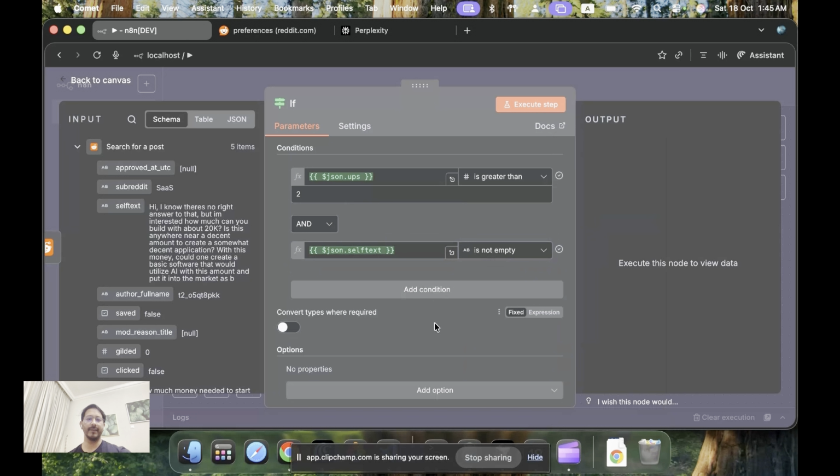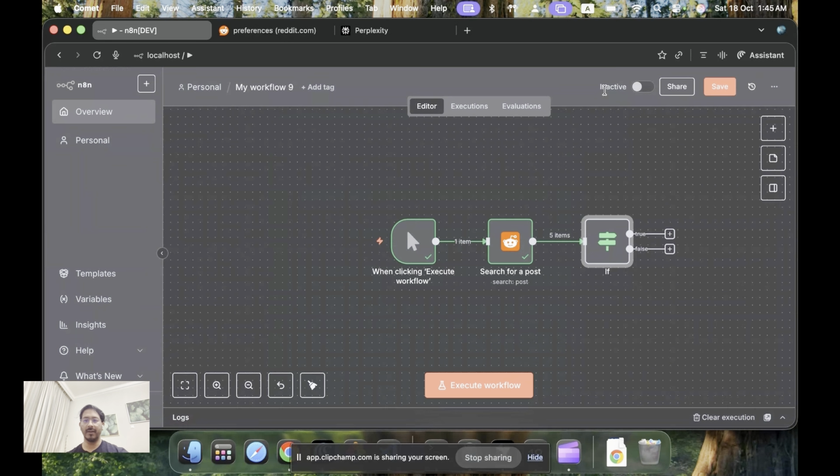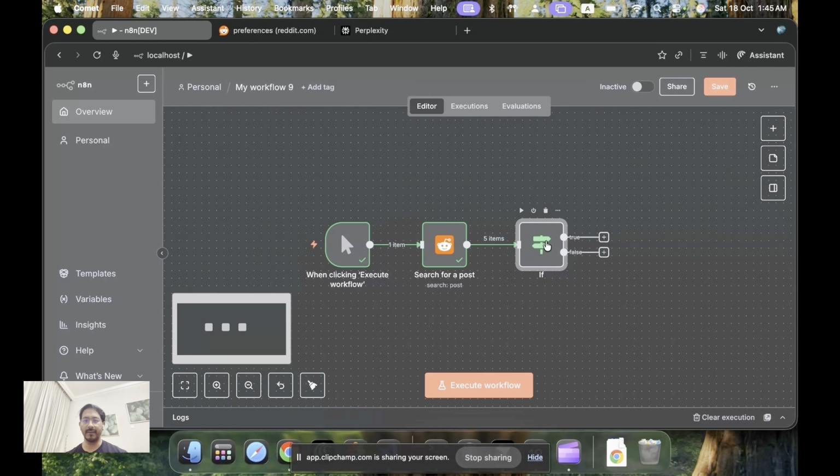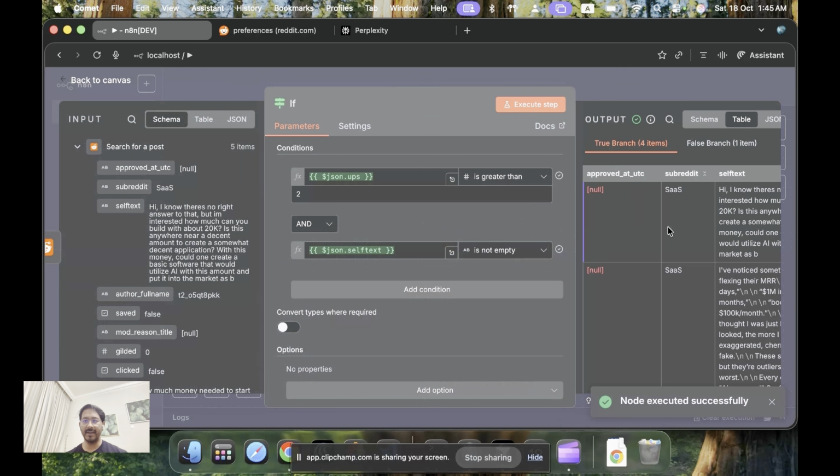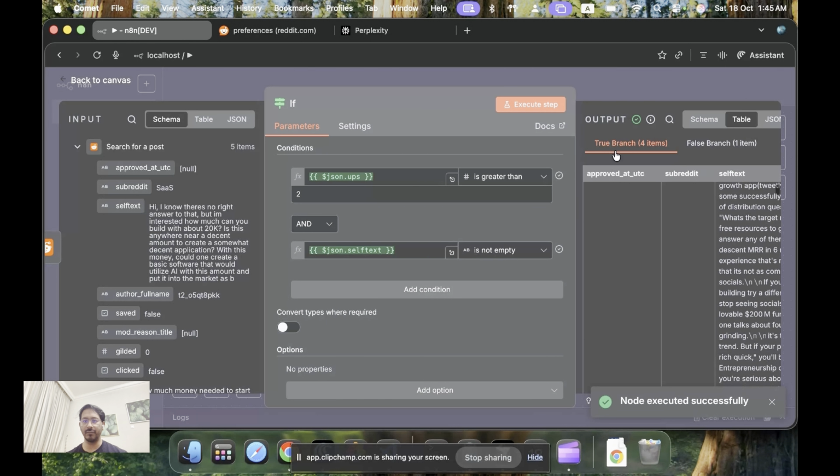So what we have done is, from the Reddit posts that the system has extracted, we want to only use the posts that have more than 2 upvotes and where the main content is not blank. So these are our criteria, and that's why we have created a branch of if. Now once we run this, execute, these are the next level of items. You can see a true branch and a false branch has come, right? So out of those 5, it has found 4 where upvotes are more than 2, and 1 which has less.